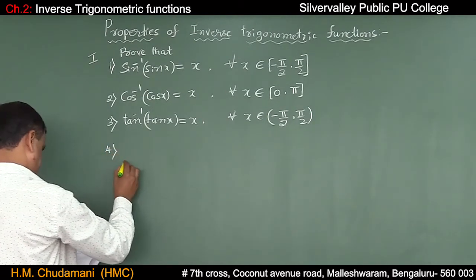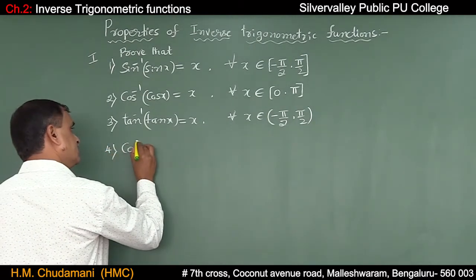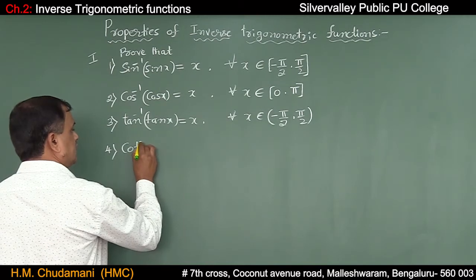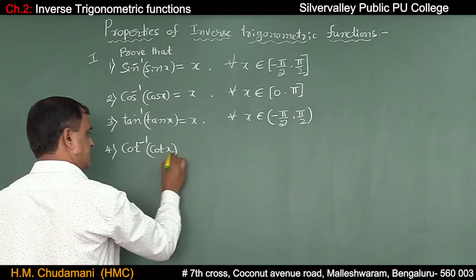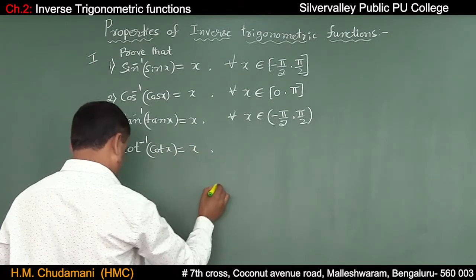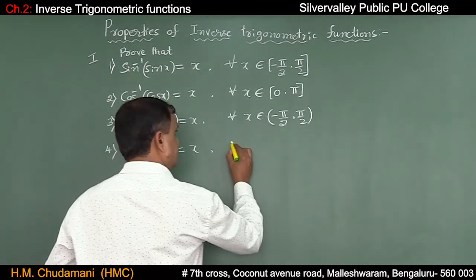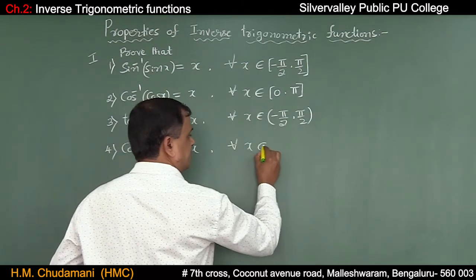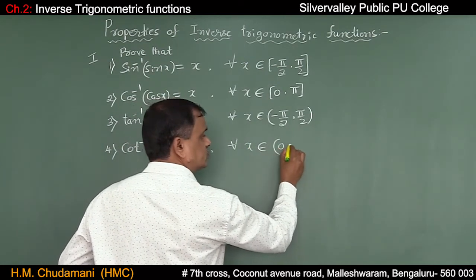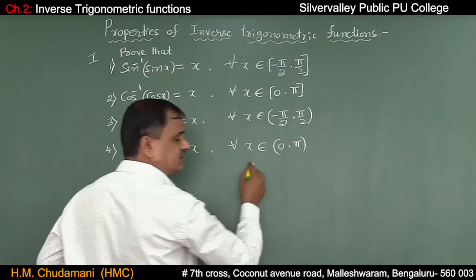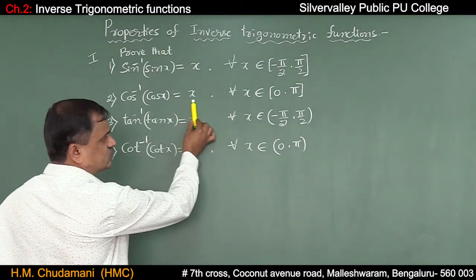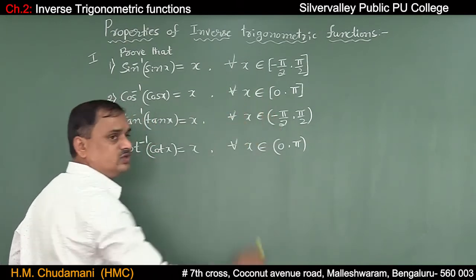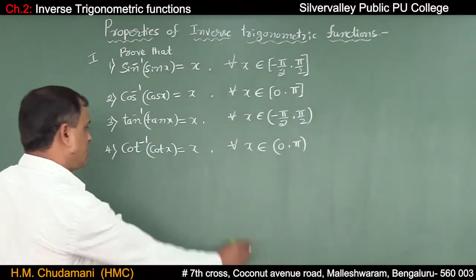The fourth one, cot inverse of cot x is equal to x for all x belongs to the open interval 0 comma pi, whereas cos inverse of cos x equals pi for all x belongs to the closed interval 0 comma pi.